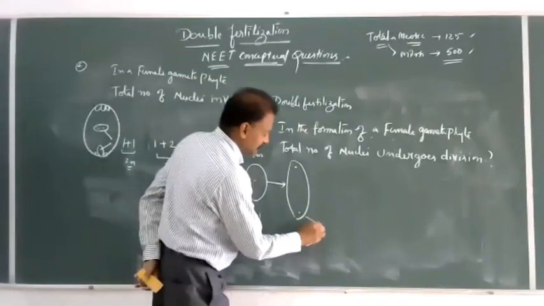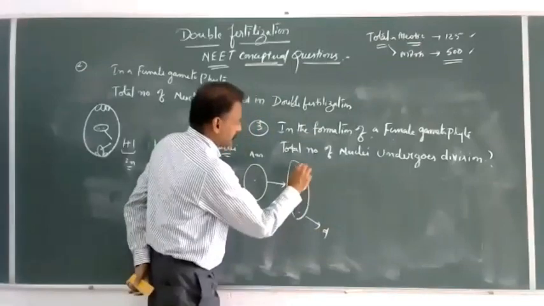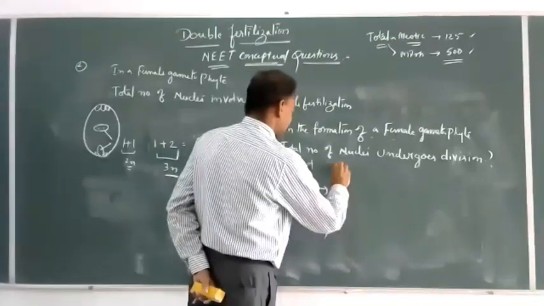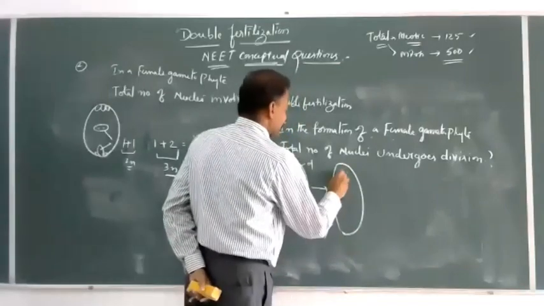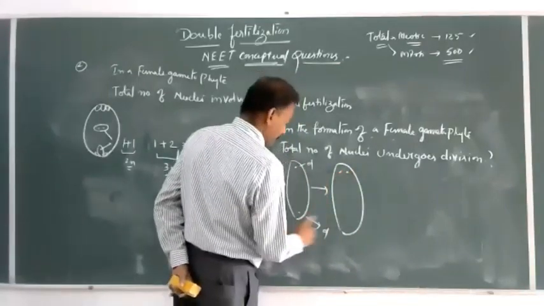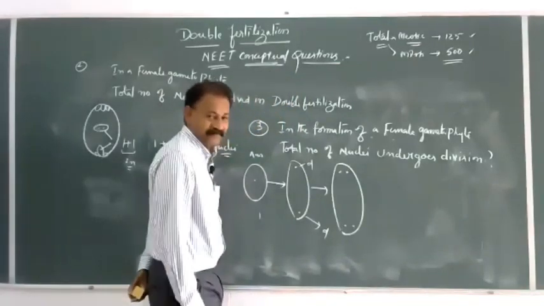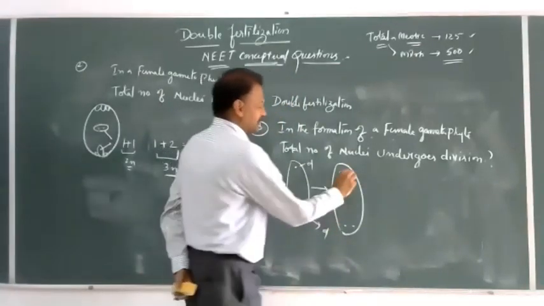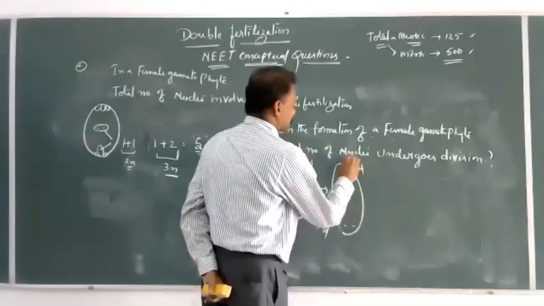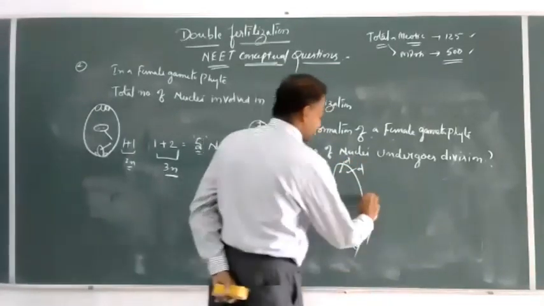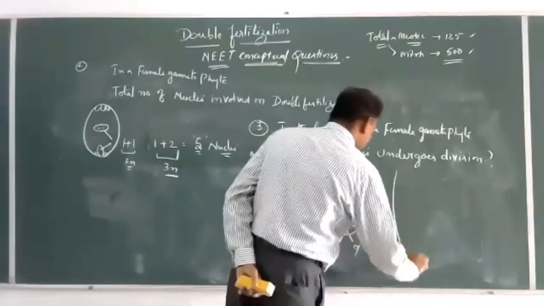This also divides, this also divides, so it produces here 2, here 2.